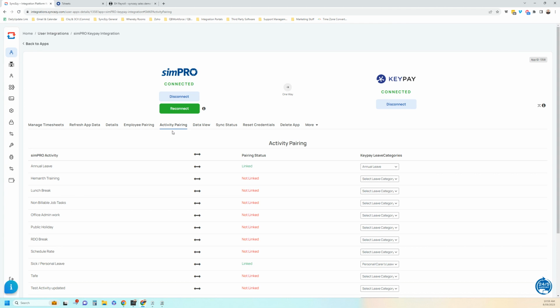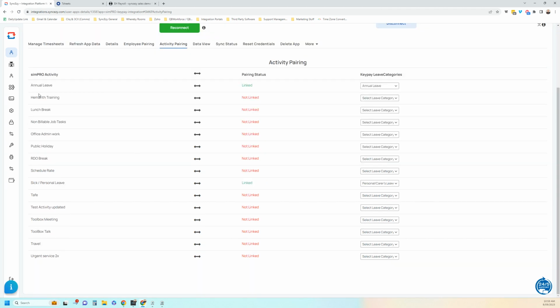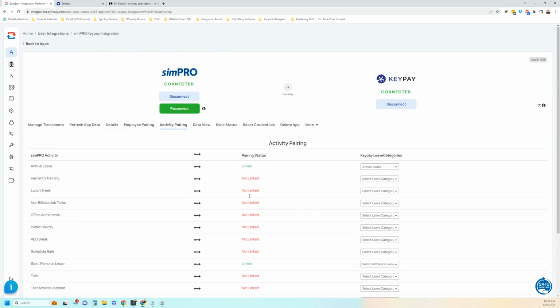Once we've paired up the employees, we just do some activity pairing. This is only necessary for leave-related activities, so anything going into the Keypay leave categories. So annual leave will need to be paired with annual leave, sick personal leave to personal carers leave, etc., just making sure that any leave-related activities go into the correct Keypay leave activity. And once completed, that's all we need to do, and then we can go and manage the timesheets.